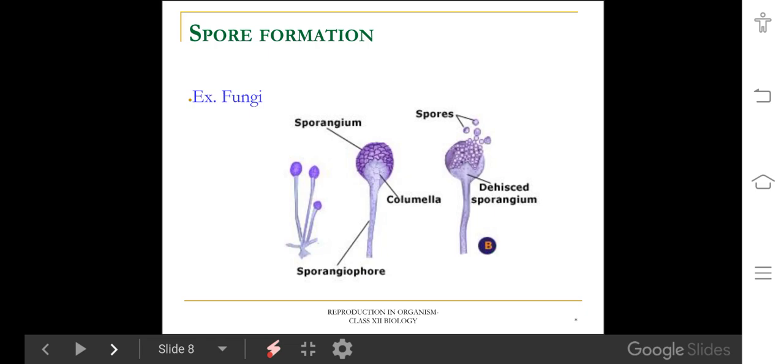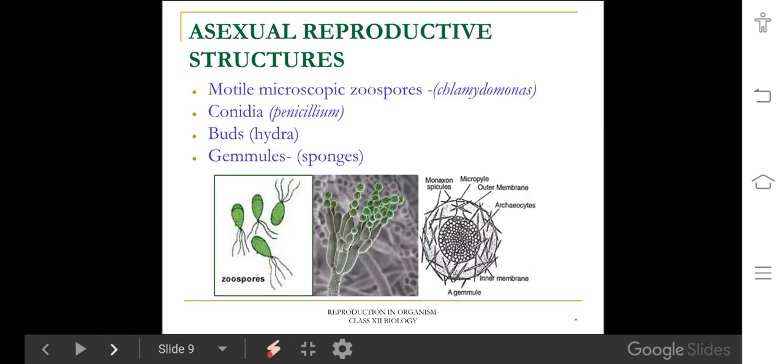Two types of spores are observed, motile and non-motile. Motile spores can be observed in algae like Chlamydomonas. Motile spores are called zoospores. They possess flagella. And non-motile spores can be observed as conidia.